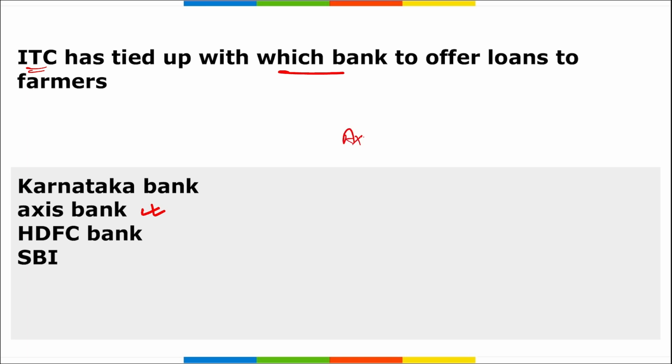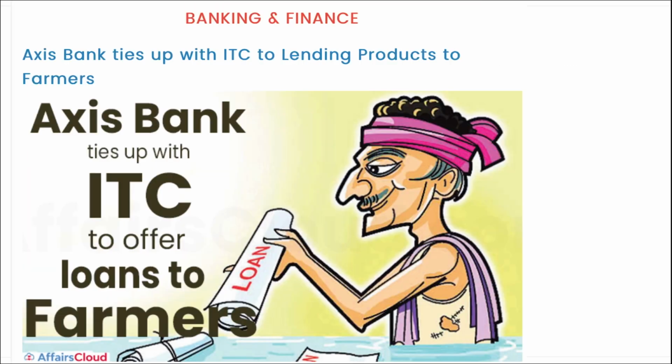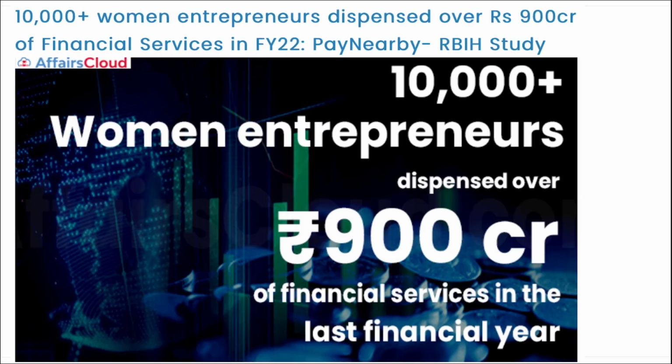So coming back, if we talk about Axis Bank, who is the MD and CEO? Amitabh Chaudhary. It was established in 1993. Where is the headquarter? Mumbai, Maharashtra is the headquarter for Axis Bank. Next, here you can see Axis Bank has tied up with ITC to provide loans to the farmers.